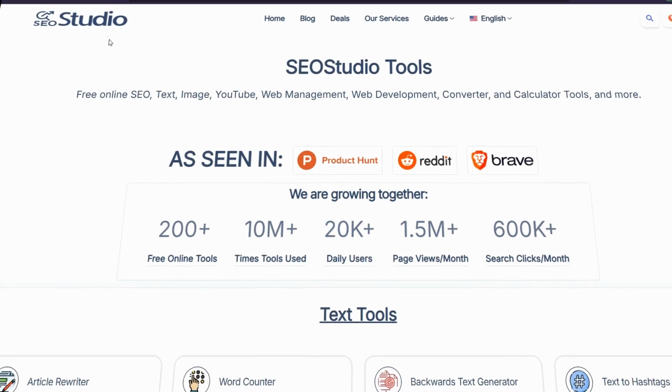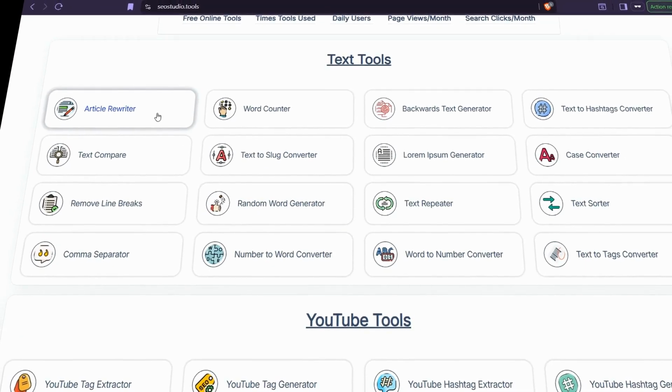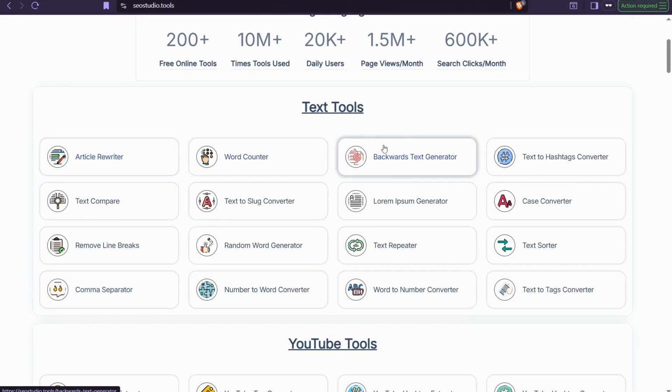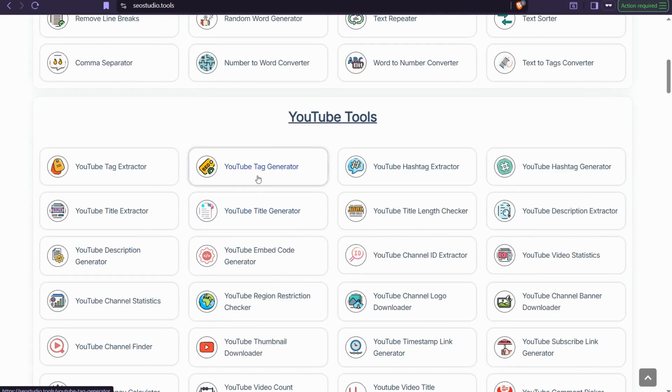SEO Studio.tools. Here you can find amazing tools that help you on different websites. For example, text tools like text compare, rewriting, text to slug converter, text sorter, case converter, and YouTube tools like the YouTube description generator. It's an amazing one, by the way. Title extractor, tag extractor, hashtag generator, YouTube video statistics, and much more.